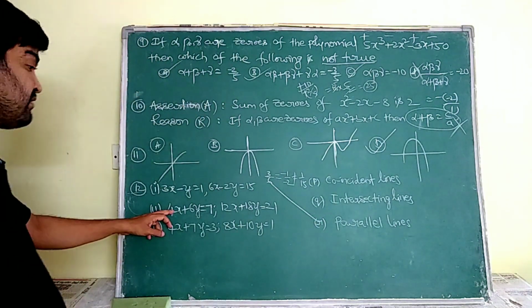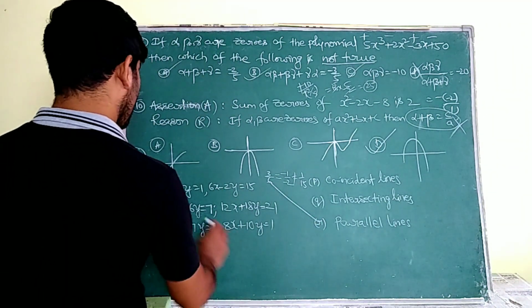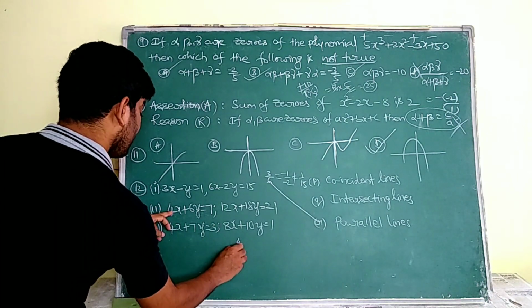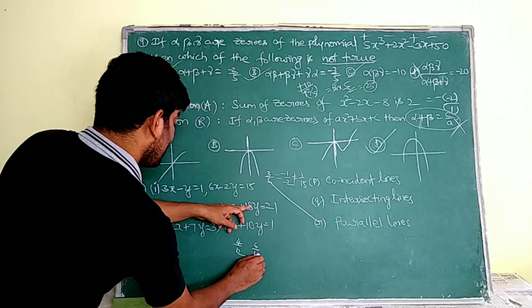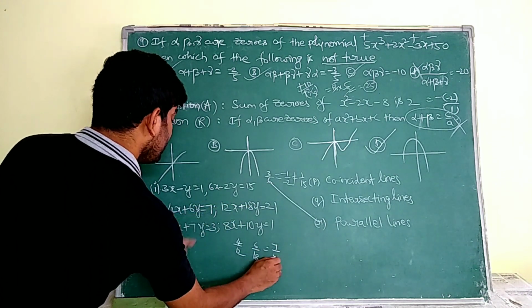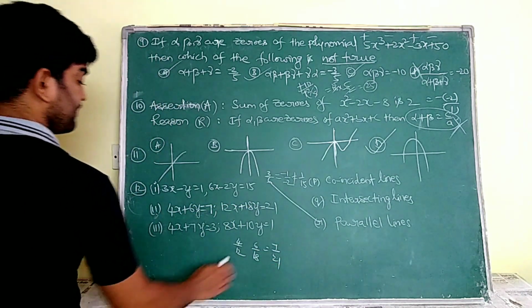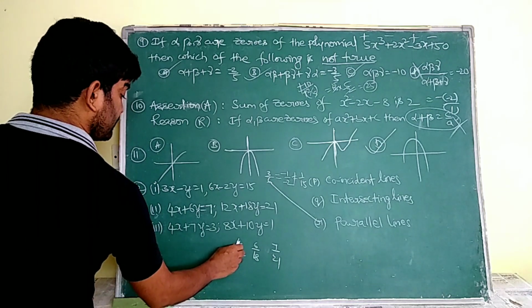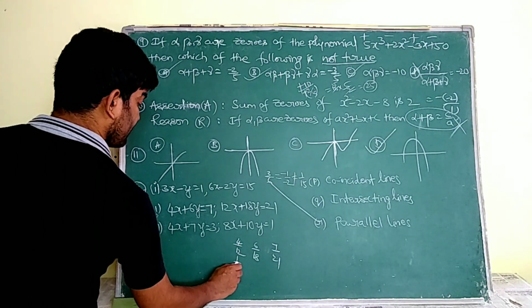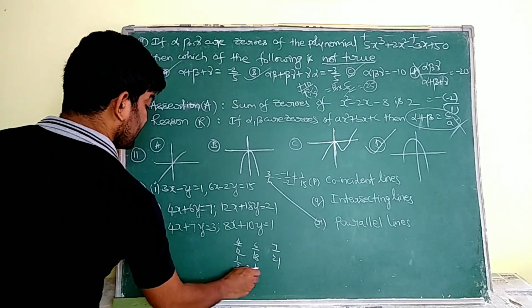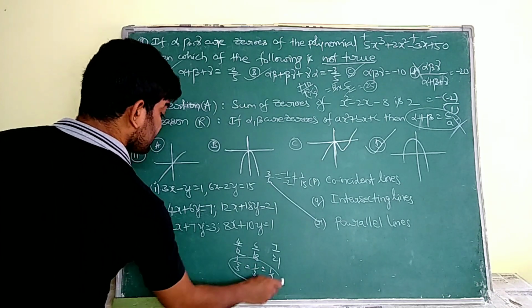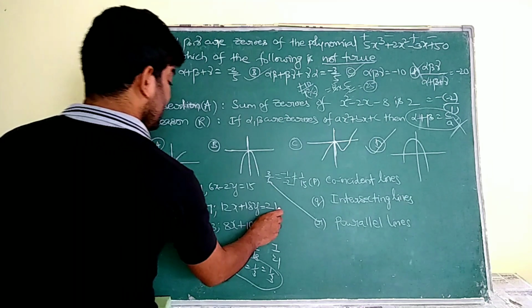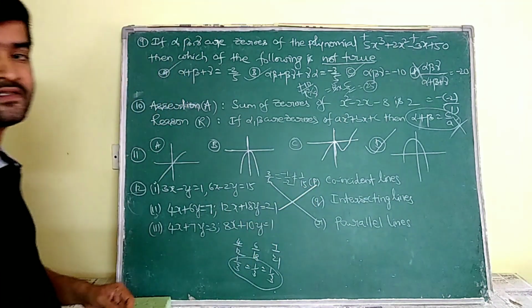Now, coming to this second one, I am going to write its ratio: 4 by 12, 6 by 18, 7 by 21. Once we are going to check their ratios. 4 by 12 means it is 1 by 3. It is also 1 by 3. It is also 1 by 3. All the ratios are same. So this system indicates coincident lines.